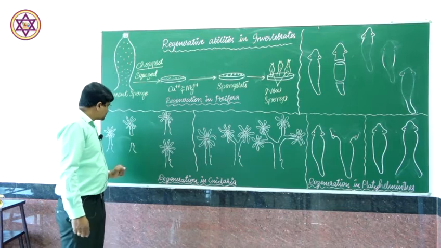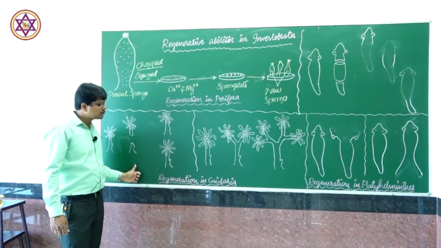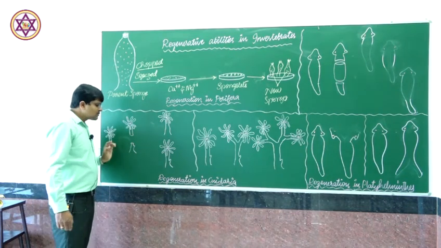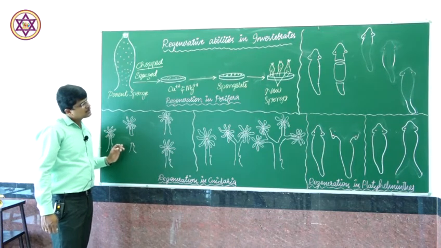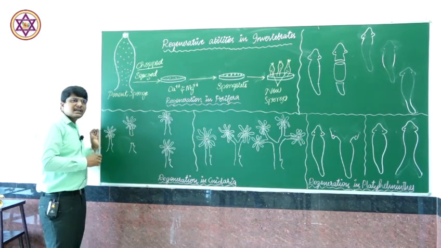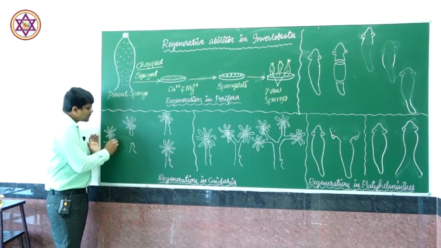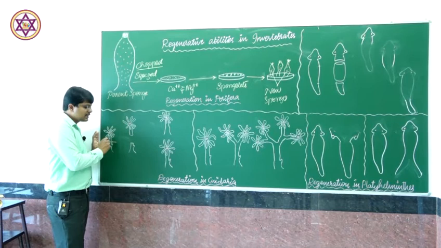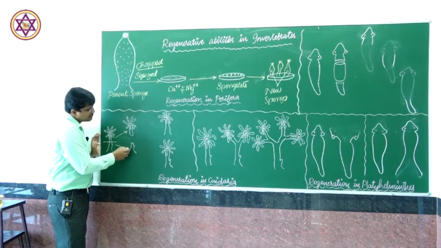Likewise, Abraham Trembley worked on the group of cnidarians, Coelenterata, that is, the hydra. He took hydra as an experimental animal, and he found out the regeneration capacity of the cnidaria. He initially made an incision or cut horizontally to the animal. This horizontal cut makes the animal into two pieces or two parts.